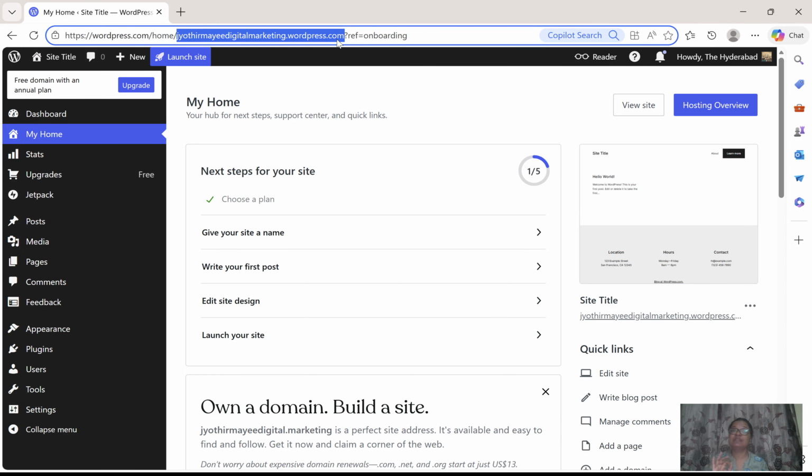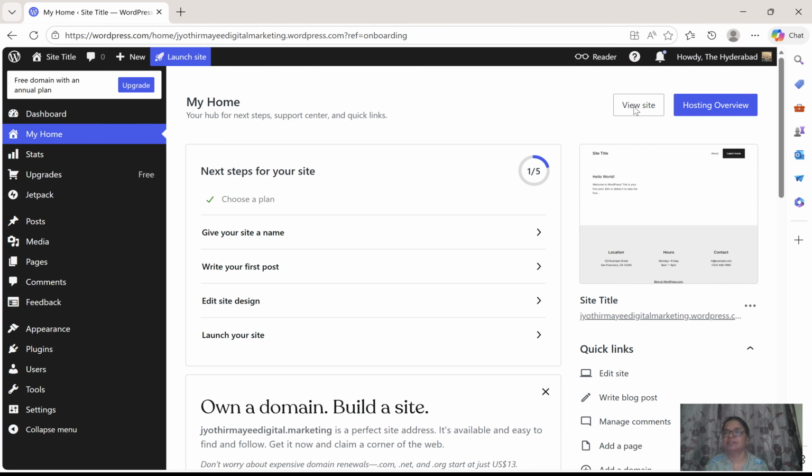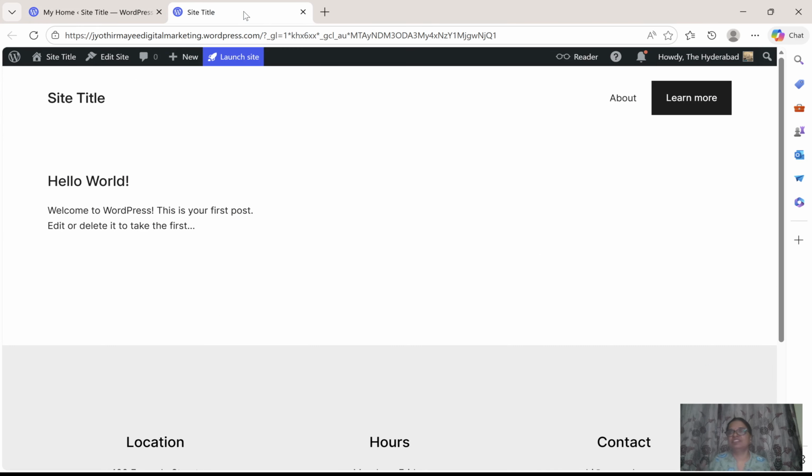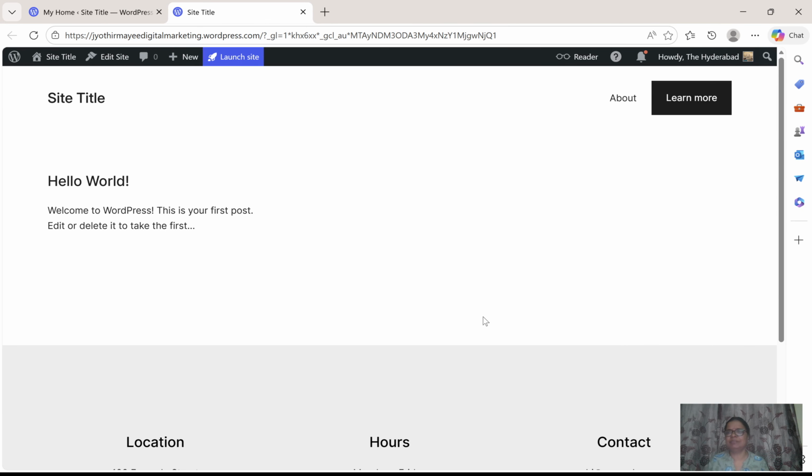Let's see how this website is looking from the front end. Here, view site. Okay, open, click. This is the front end of your website. Till now you haven't started anything, you haven't started designing anything. So the front end is just a rough front end, a default post, a default site title, and some default pages like a contact page or something. We are going to change everything as per our requirement.